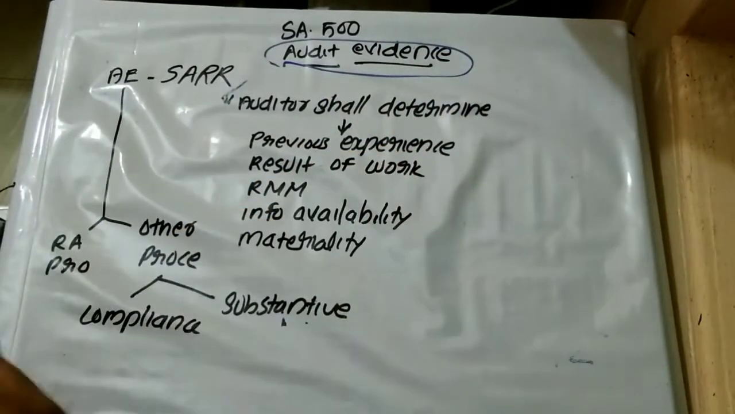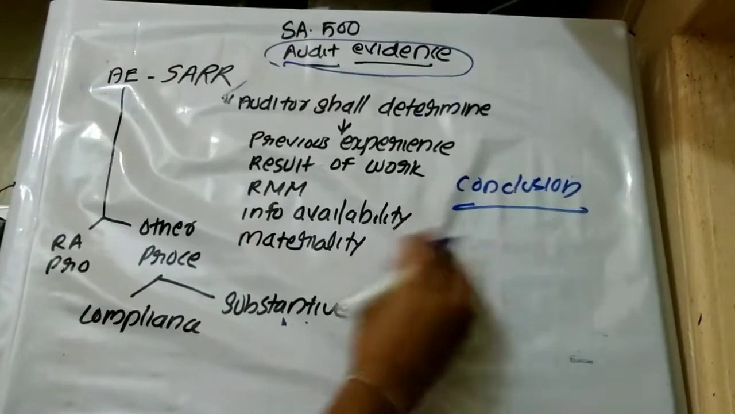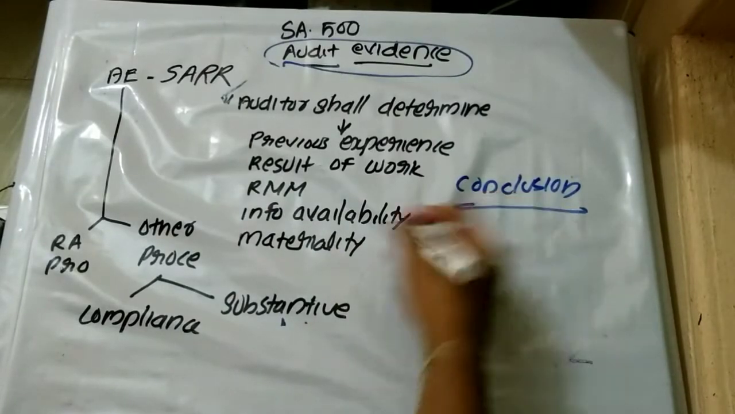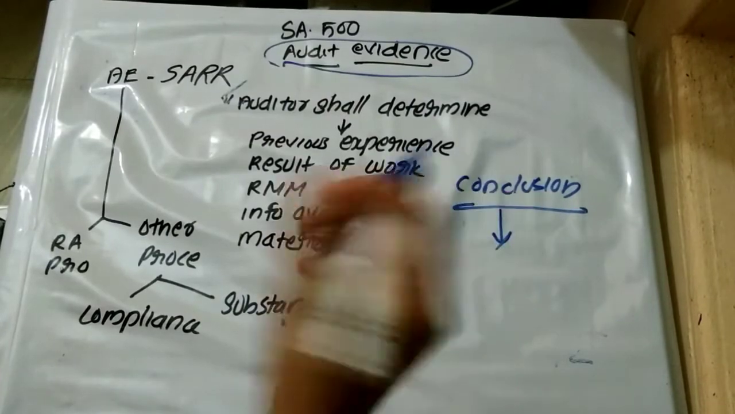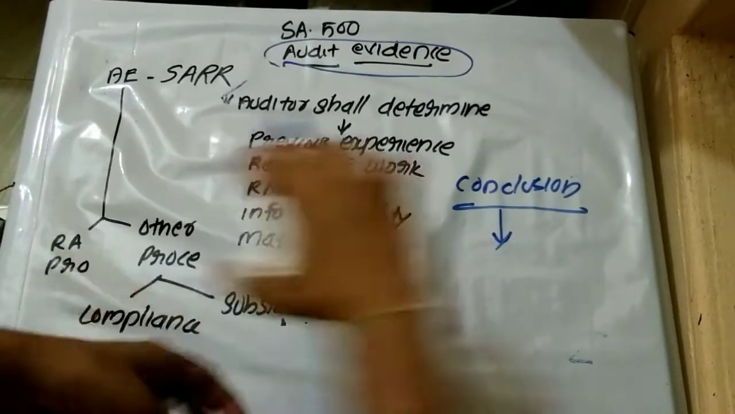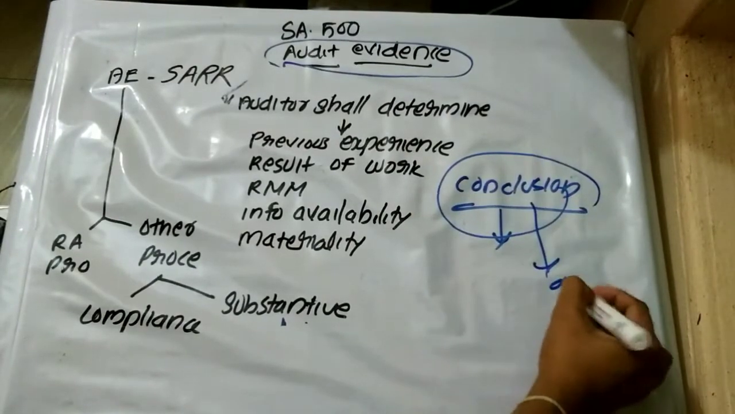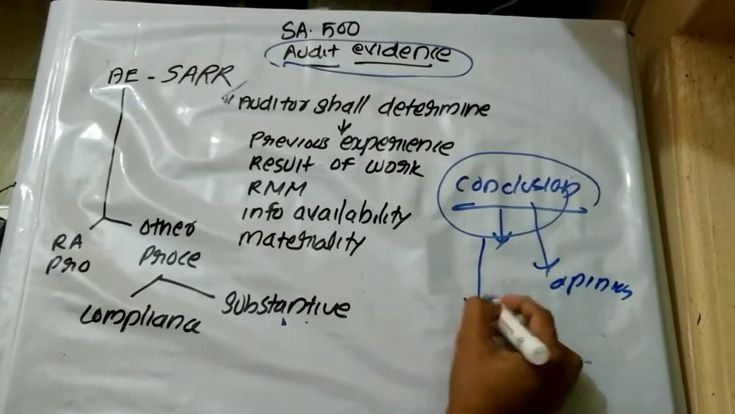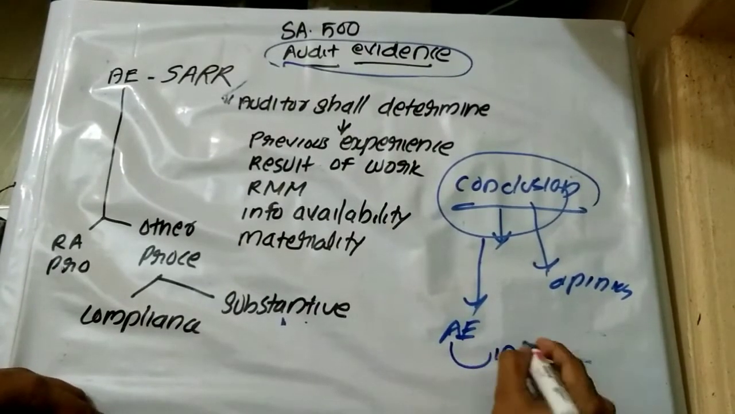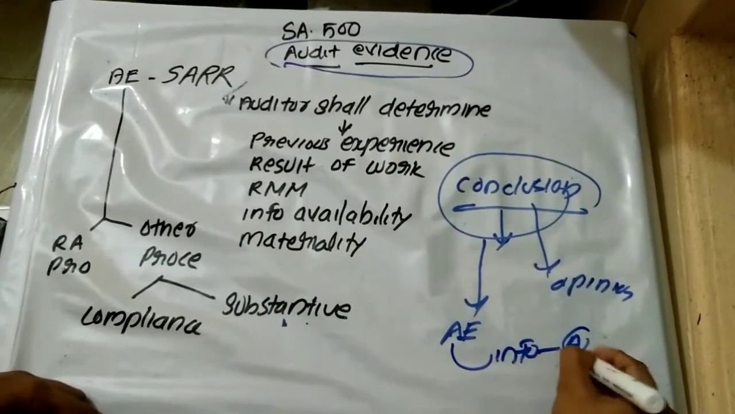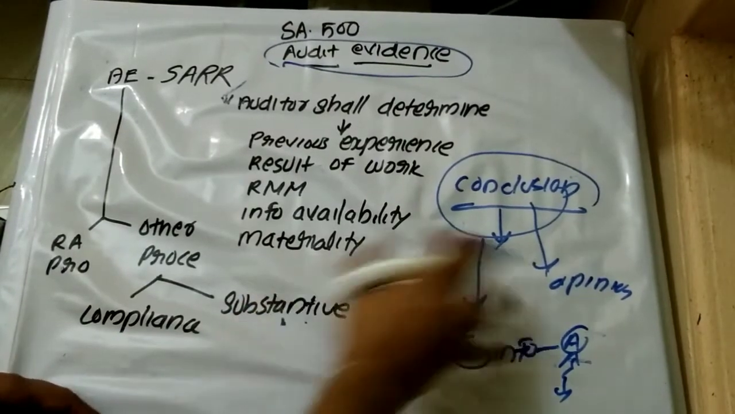To make an opinion, we have to arrive at a conclusion. How can an auditor arrive at a conclusion without obtaining some information? So the information which has been collected by the auditor to arrive at a conclusion, on the basis of which the opinion is based, is known as what? Audit evidence. So audit evidence refers to the information used by the auditor to arrive at a conclusion on the basis of which the opinion is based.